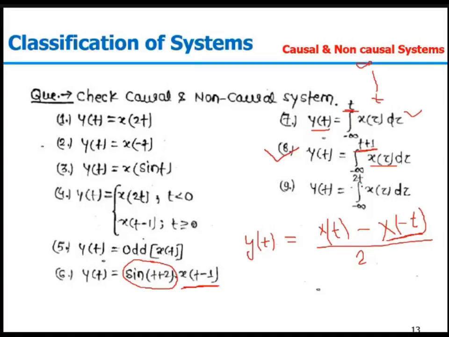Ninth one, it is again depending on 2t, so it is depending on the future value of time. So the ninth one is also my non-causal system. We will stop here, and tomorrow we will start the next properties, that is linearity, time invariance and all.